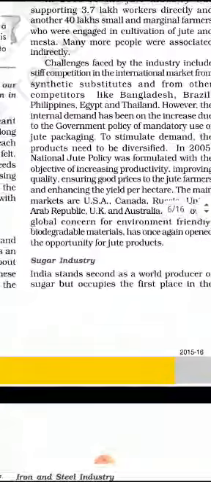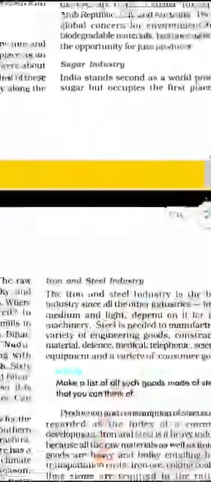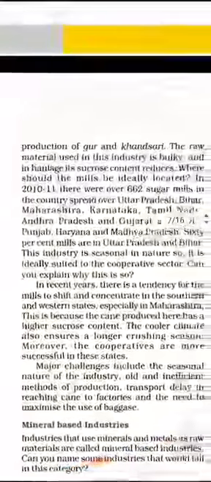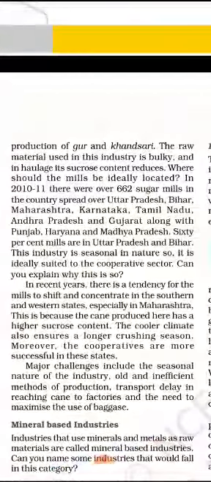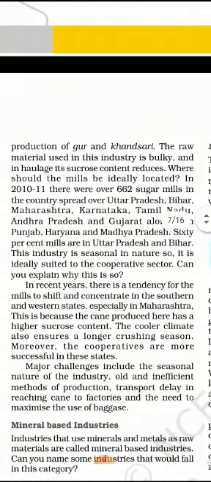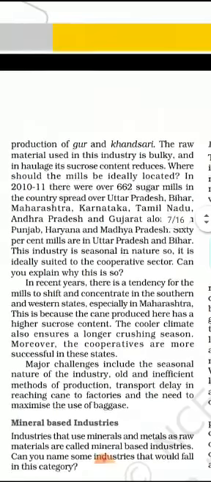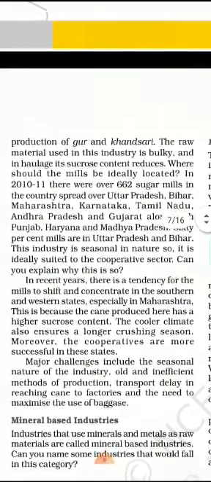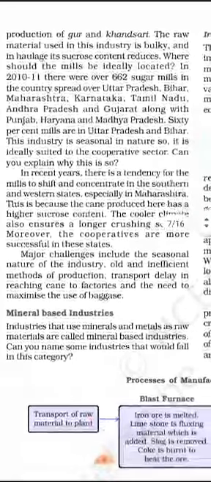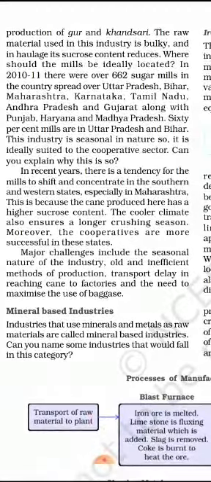So we are done till this, and we are left with the sugar industry and the iron and steel industry. In the sugar industry, India is first in gur and khandsari, and second in sugar production. There are 662 sugar mills in the country spread over Uttar Pradesh, Bihar, Maharashtra, Karnataka. But in recent years, there is a tendency for mills to shift and concentrate in the southern and western states. What is the reason behind it?